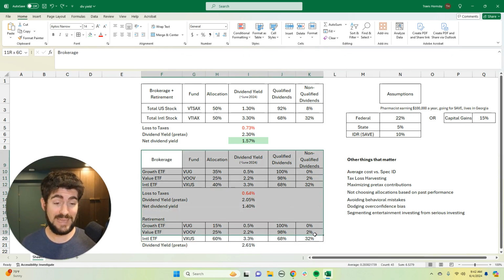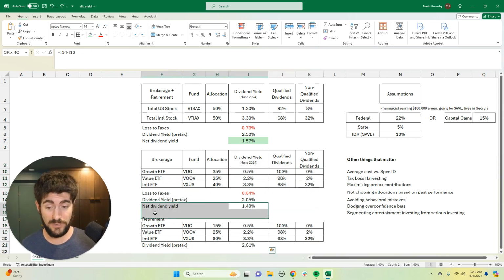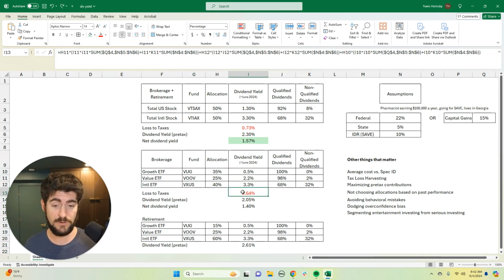The overall allocation of the portfolio, for a lot of people, since they have a similar amount in brokerage and retirement, the overall allocation of the portfolio could be the same or very similar. And so since you have a higher yield in your retirement account and a lower yield in your brokerage account, the overall allocation is quite similar, except that you're saving about 0.1% in performance and taxes on your brokerage account. Now, does this matter?